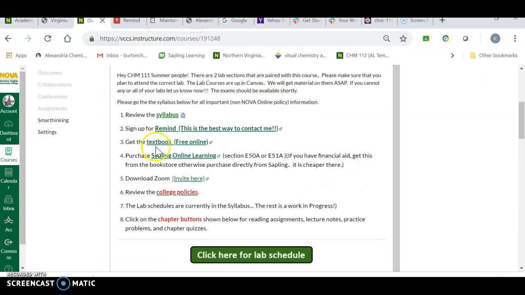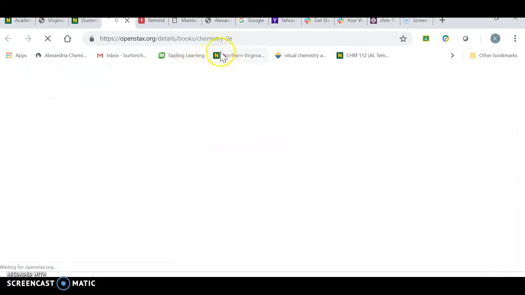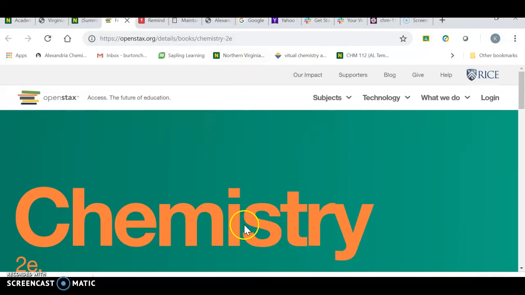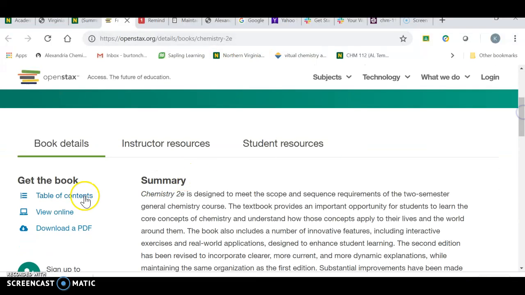It's awesome. Once you've signed up for Remind, get the textbook. The textbook is the second edition of OpenStax. Once you've got it, you can just go here and view it online, download a PDF, or actually purchase it. I think it's $55. Also, if you don't like OpenStax, you can use pretty much any chemistry textbook you want. Just follow the same table of contents in terms of the material. Chemistry books aren't that different.